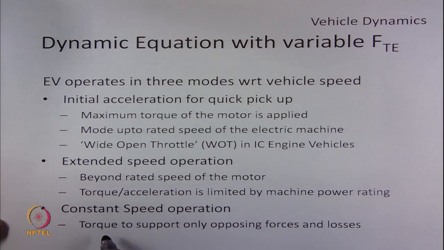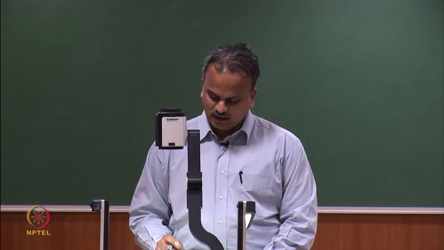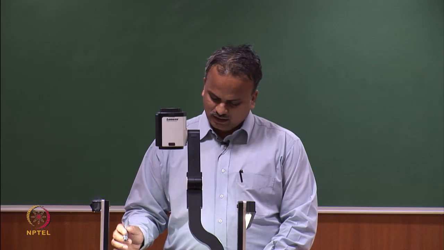The torque from the motor will be required only to support the opposing forces due to rolling resistance, aerodynamic drag, or gradient force if we say slope, and all kinds of losses due to transmission losses due to gears or machines or power converter.